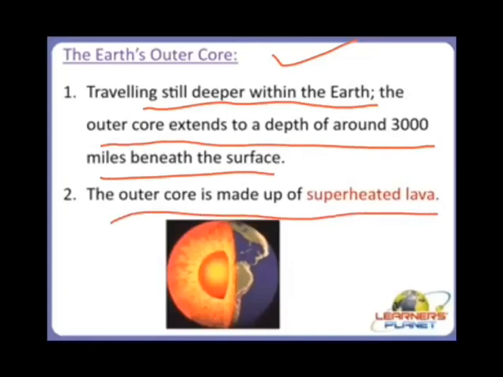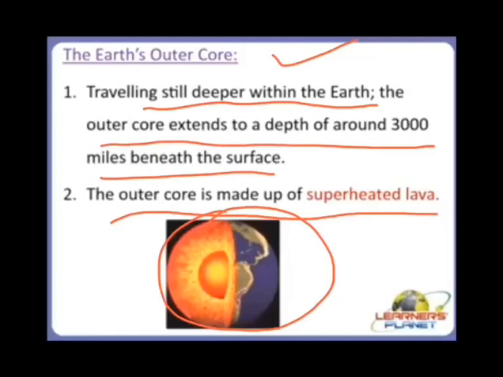It is believed that most of this superheated lava is made up of iron and nickel.